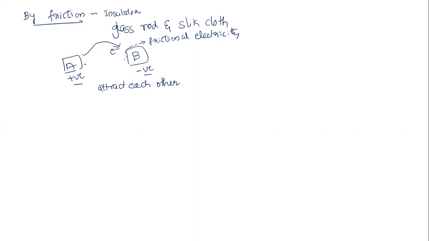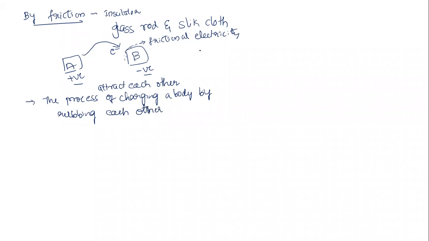It is the process of charging a body by rubbing each other.